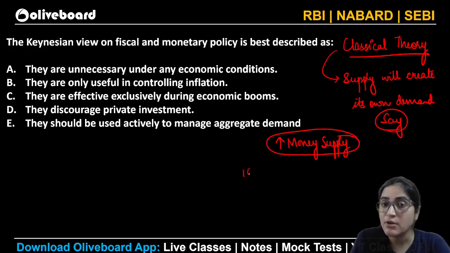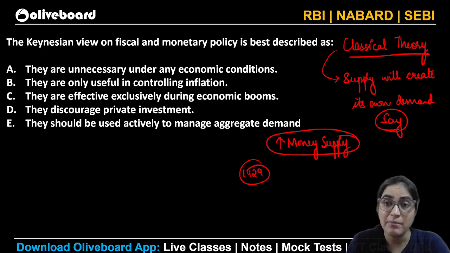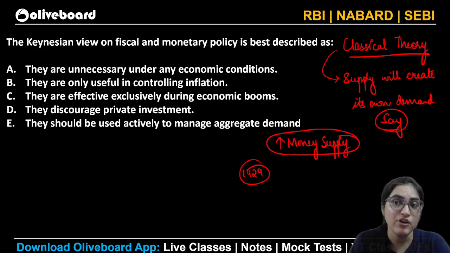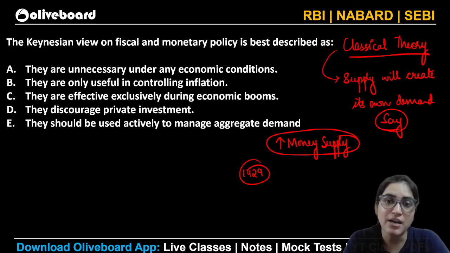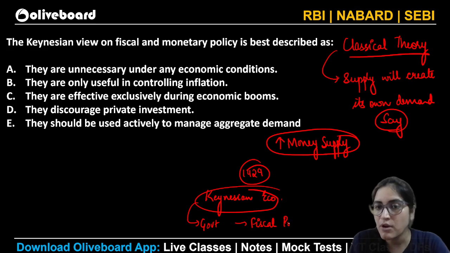But then we know the 1929 crisis. In the 1929 depression, though the government did try to increase the money supply, and wanted to put extra money in the hands of the public, we all know we were not able to come out of the depression until we followed a new kind of policy, which is your Keynesian economics. In Keynesian economics, the focus was not on monetary policy supply, but on government intervention. That's what you call fiscal measures or fiscal policy.